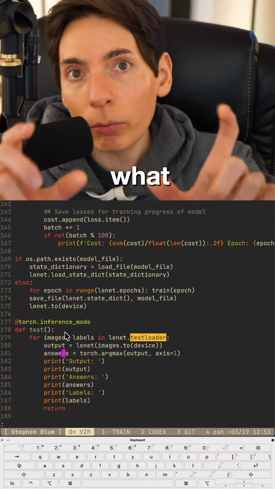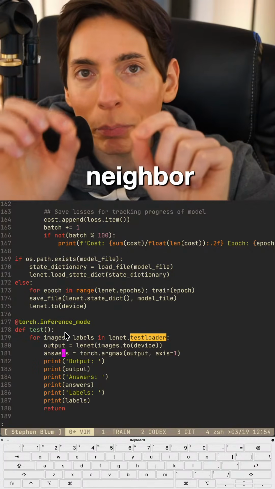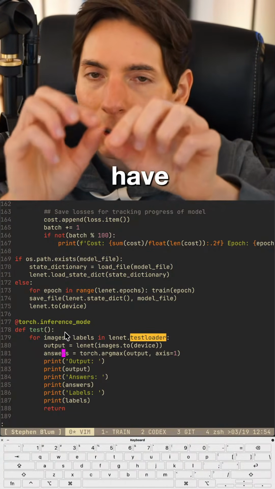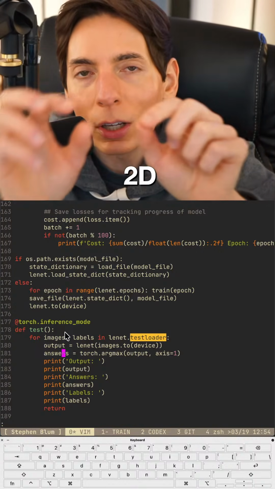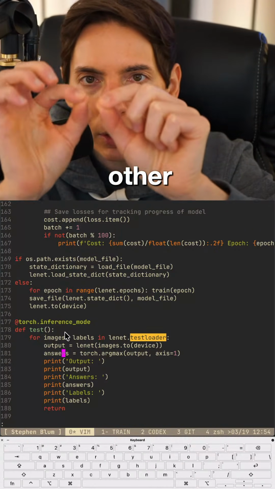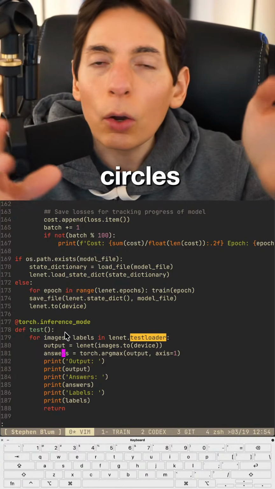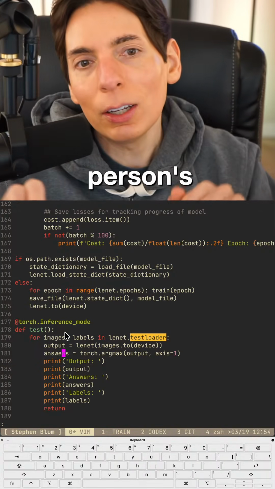So that's what the convolutional part is. It's going to derive meaning about the neighboring pixels and their relationships. If it's a 3D image, you can have like a little cube. If it's a 2D image, right? Usual photographs are 2D images. You can test the pixels around each other, and then you can start processing things like circles or half circles. Oh, and then, that's actually an eye, or now that's a person's face, right?